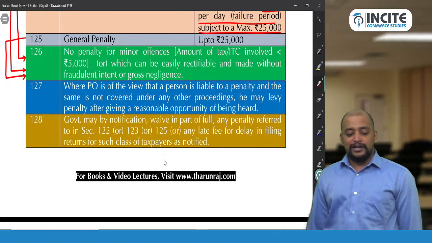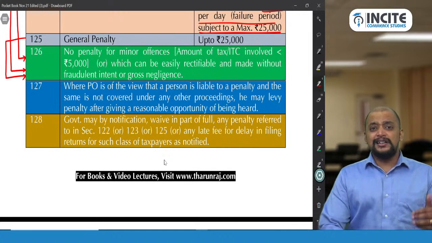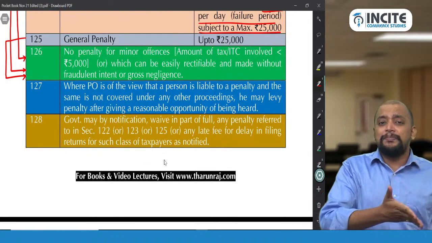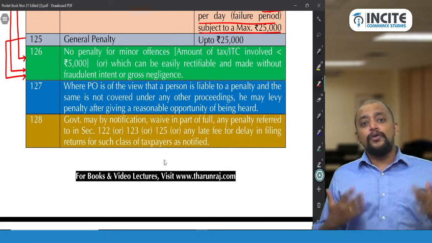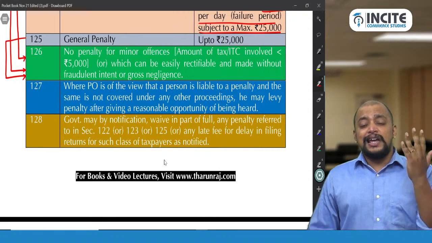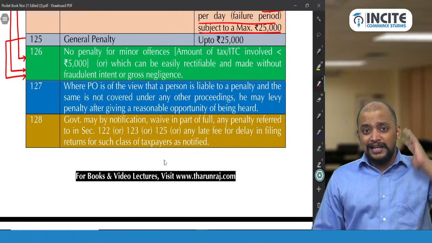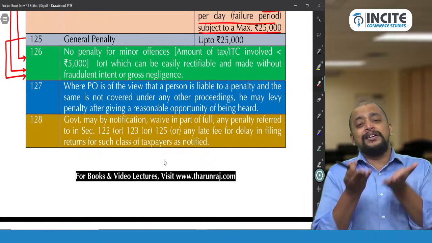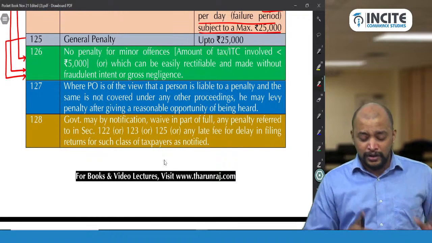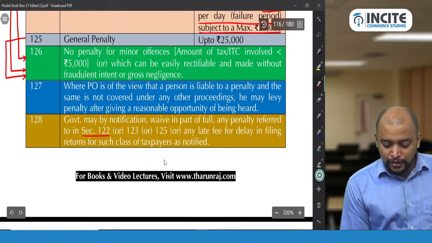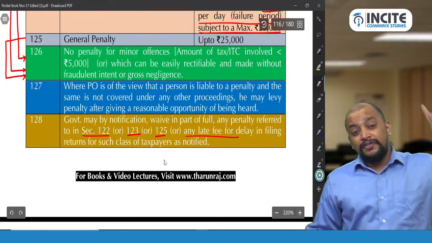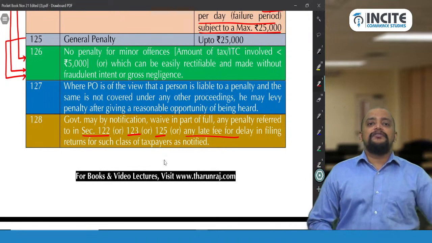Then 128, government may by notification waive in part or full any penalty referred to in section 122, 123, 125. Sir, you said few penalties cannot be waived. That is by the officer. This is by the government. How can you stop government from waiving off? When government itself is coming and telling, we want to waive penalty, what is your problem? Let them waive. So 122, 123, 125 or any late fee for delay in filing return can be waived off by the government.